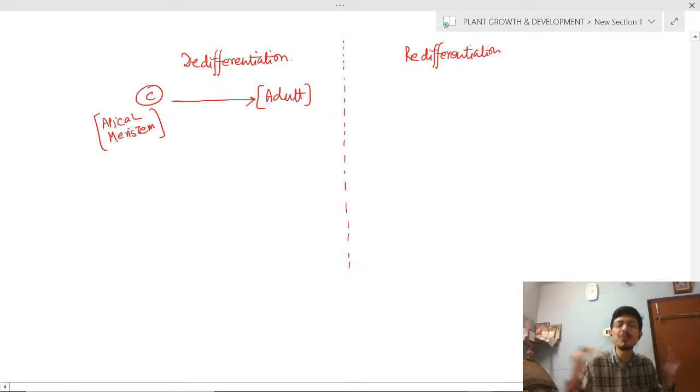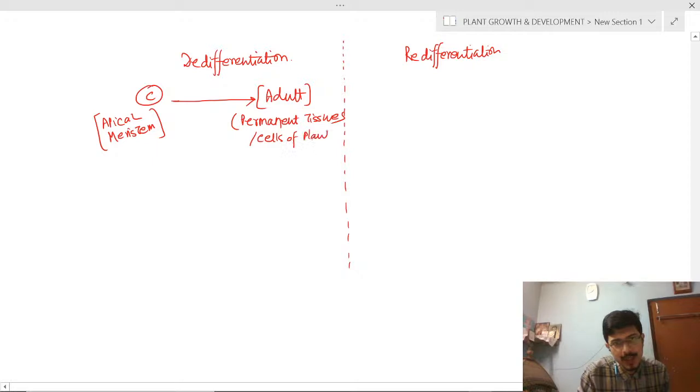They are giving rise to what? The permanent cells: xylem, phloem, and the ground tissues, the parenchyma, collenchyma, sclerenchyma. All are permanent tissues. So the adult is like the permanent tissues or cells of the plant. From child to adult, this is a transition.